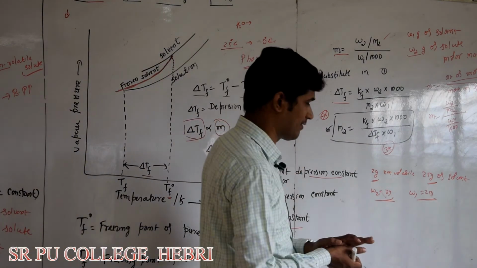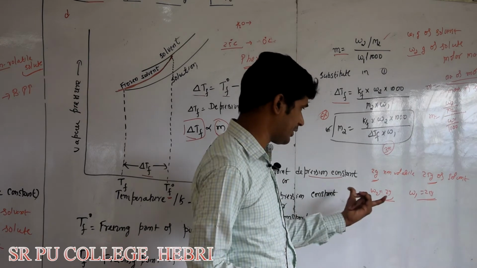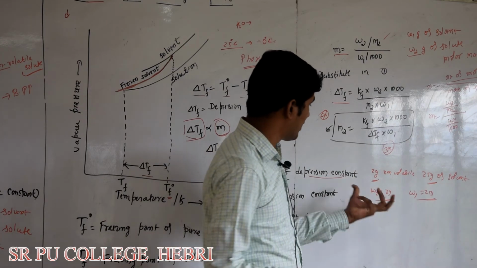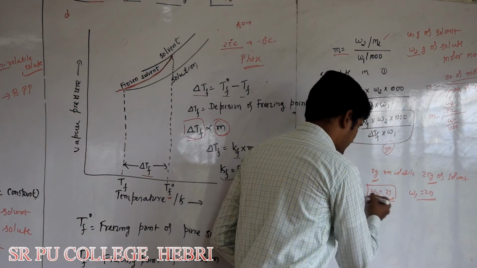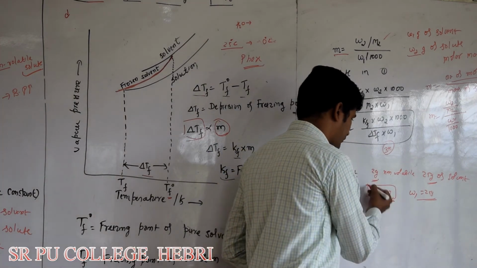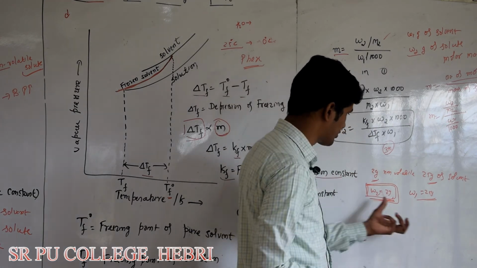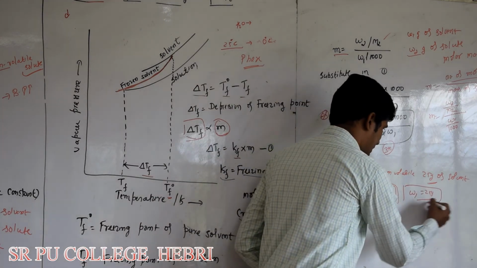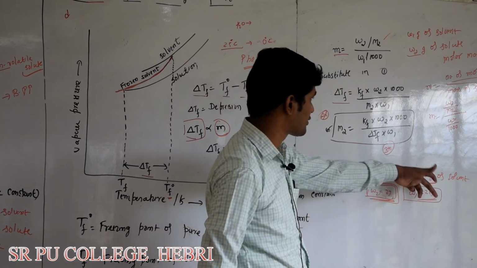If 2 masses are given, the lower mass we have to take as W2. A component with the lower mass is known as solute and the larger mass is known as solvent. The larger one we have to take as solvent.